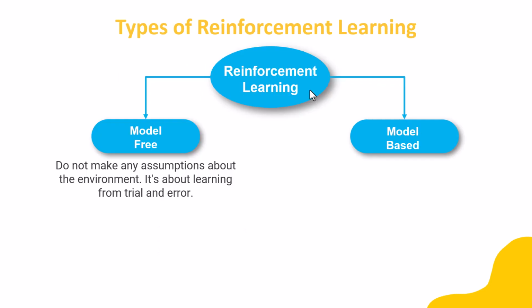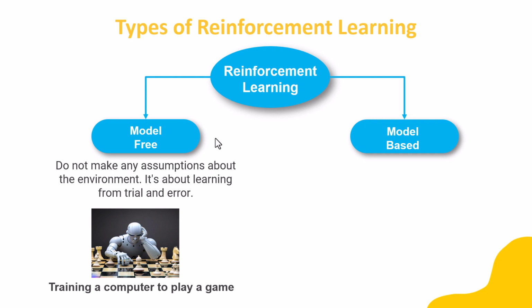mistakes. Reinforcement learning can have two different types: model-free reinforcement learning and model-based reinforcement learning. In model-free reinforcement learning, we do not make any assumptions about the environment. It's about learning from trial and errors. For example, training a computer to play a chess game.